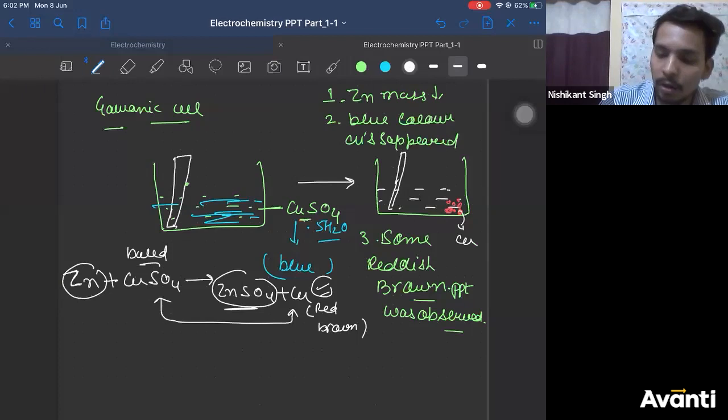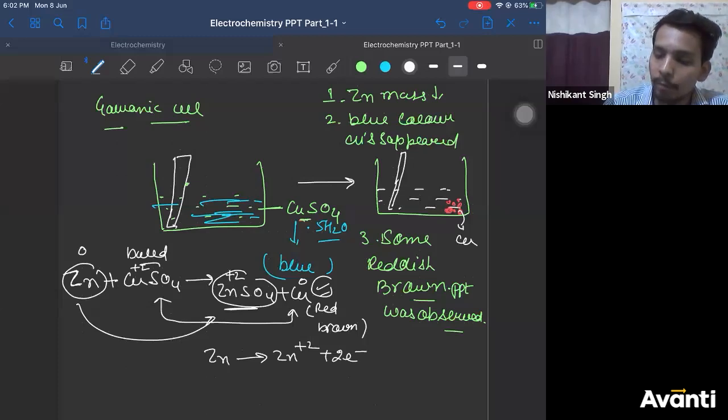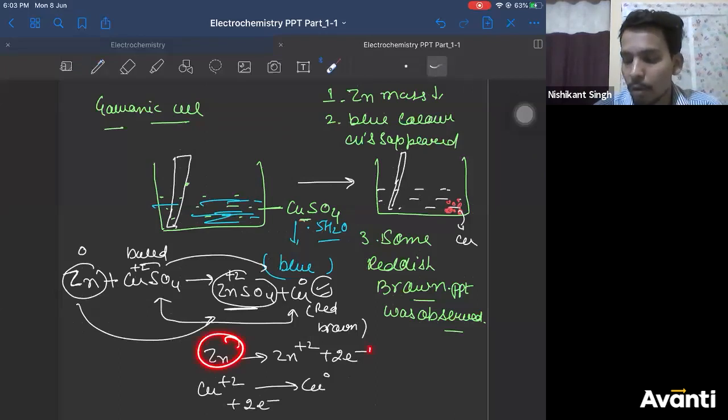Now if you see, oxidation number here is 0. Copper is +2. Zinc is +2. Copper is 0. So zinc is going from 0 to +2, giving 2 electrons. Correct? And copper is going from +2 to 0, consuming 2 electrons. That means zinc is giving 2 electrons, which are consumed by copper 2 plus ion.